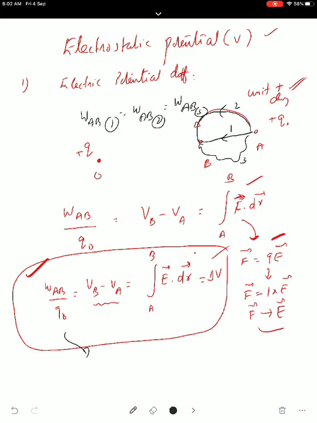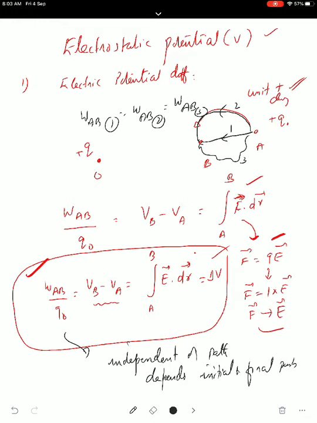This work done is independent of the path. It depends only on what? It depends only on the initial and final point. I want to get an answer from you, all of you. This work done depends only on the initial and final point, not on the nature of the path. It can go by any route. It can be a straight line path, or it can come along a triangular path, circular path, or rectangular path.